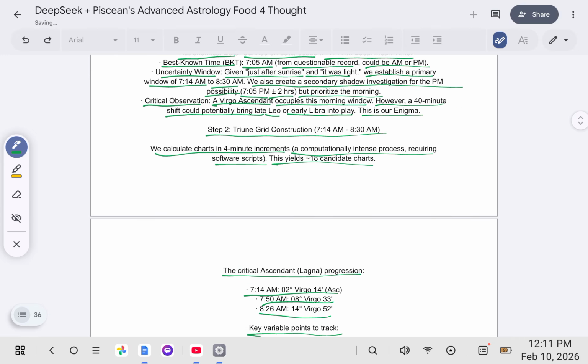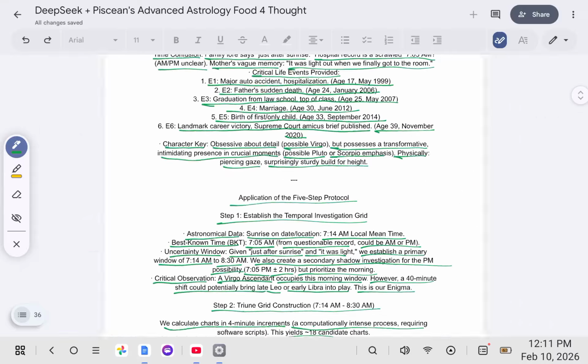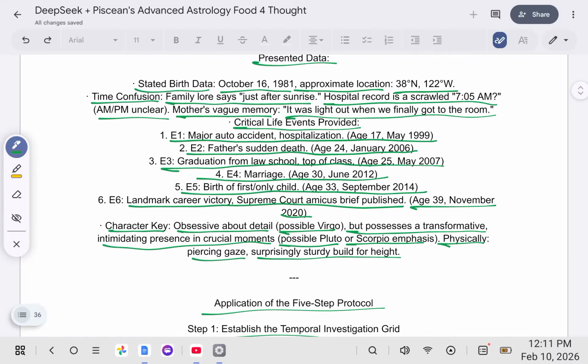And we just went over that. What do we know about her? We know 6 different events. She was in an auto accident. She was hospitalized. Her father died at the age of 24, suddenly. She graduated from law school at the top of her class at 25 years old.